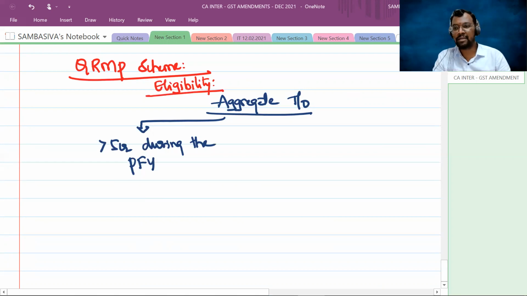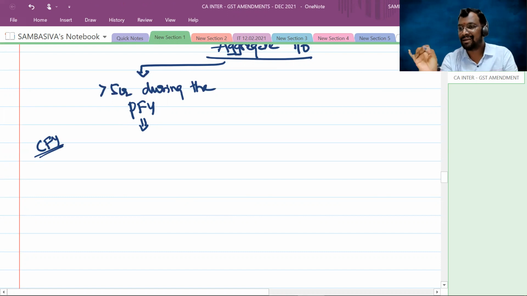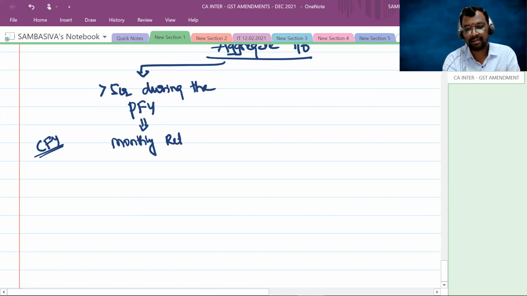In this particular case, for the current financial year, you have to adopt the monthly returns scheme. It's the normal scheme which is already in existence.